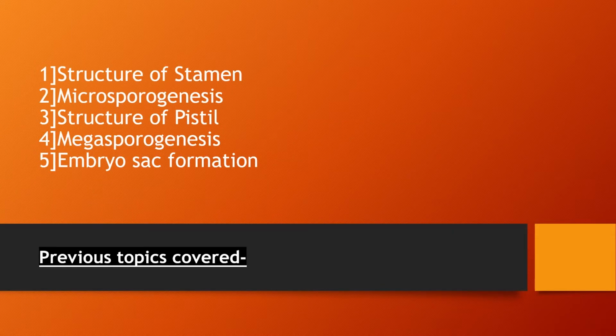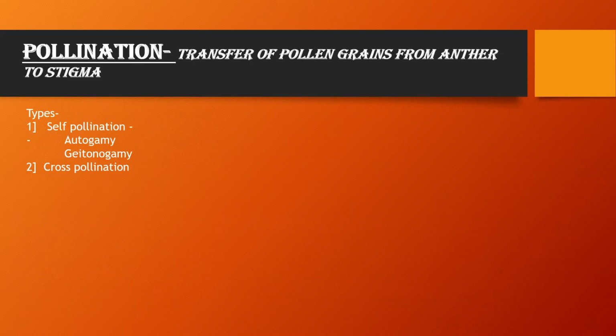In the previous sessions we have already discussed the structure of a stamen, pistil, development of microspore, development of megaspore and the formation of female gametophyte, that is embryosac. So in this session, we are going to discuss all the processes which take place after completion of all these steps. That is pollination and pollen pistil interaction.